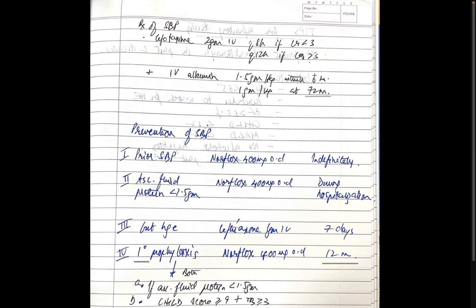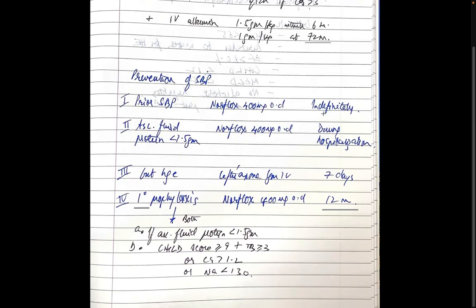Treatment of SBP: cefotaxime, 2 grams IV 8-hourly if the creatinine is less than 3, 2 grams IV 12-hourly if the creatinine is more than 3, plus IV albumin 1.5 grams per kg within 6 hours of the onset, plus another dose of 1 gram per kg albumin at 72 hours. So if we give antibiotic along with IV albumin, that is supposed to reduce the mortality by less than 10%. Prevention of SBP: first, in a patient with prior SBP, we can give them norfloxacin 400 milligrams a day indefinitely.